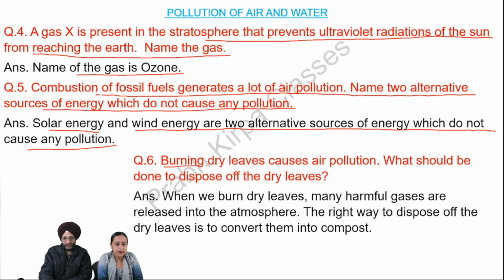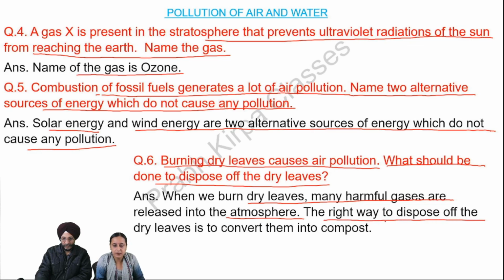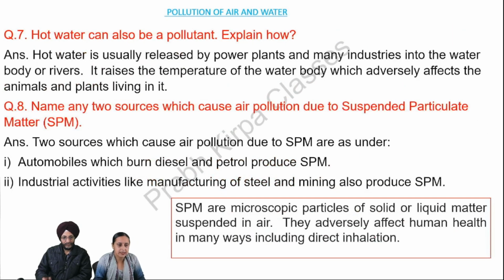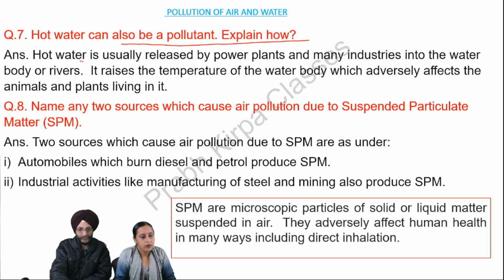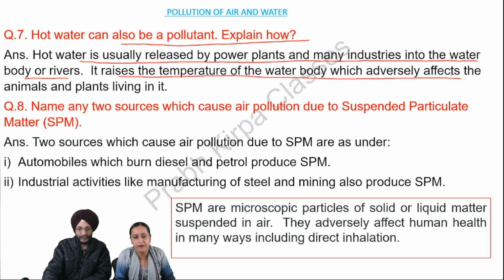Question number 6. Burning dry leaves causes air pollution. What should be done to dispose of the dry leaves? Answer. When we burn dry leaves, many harmful gases are released into the atmosphere. The right way to dispose of the dry leaves is to convert them into compost. Next, hot water can also be a pollutant. Explain how. Answer. Hot water is usually released by power plants and many industries into the water body or rivers. It raises the temperature of the water body, which adversely affects the animals and plants living in it.